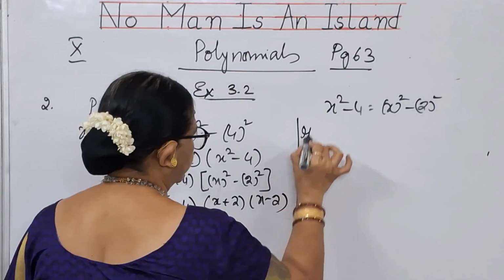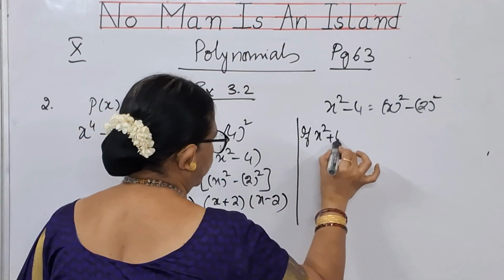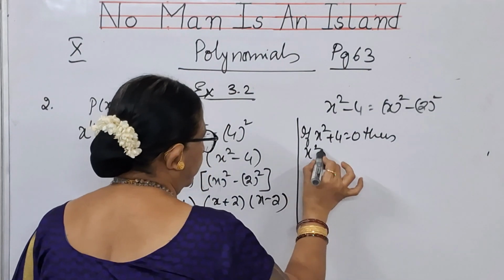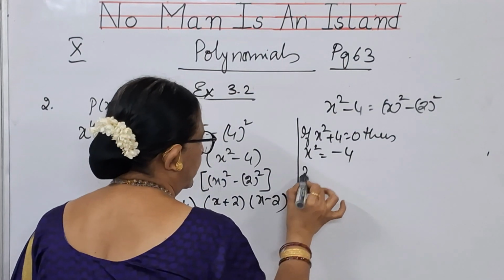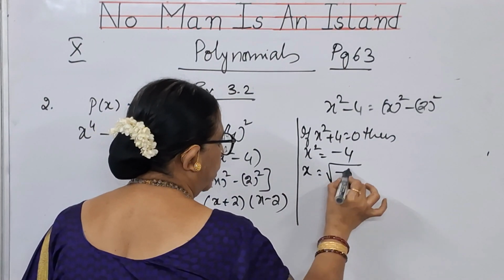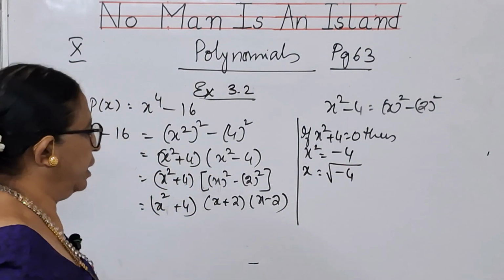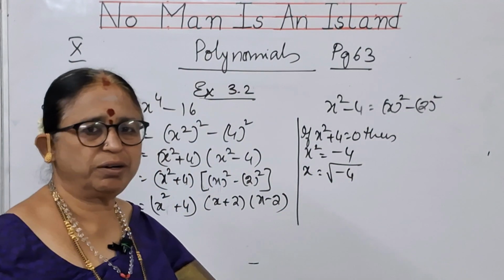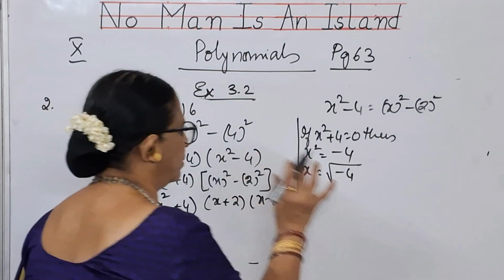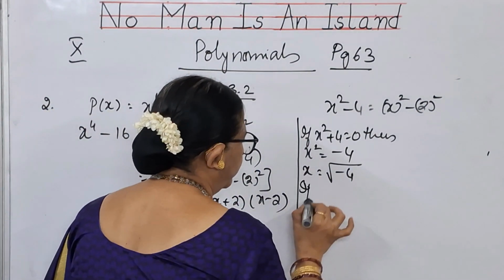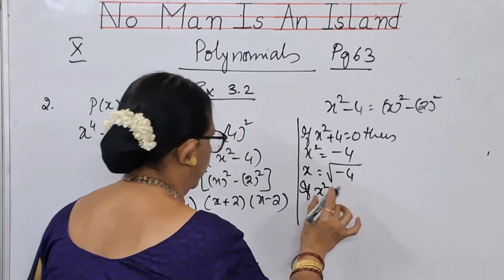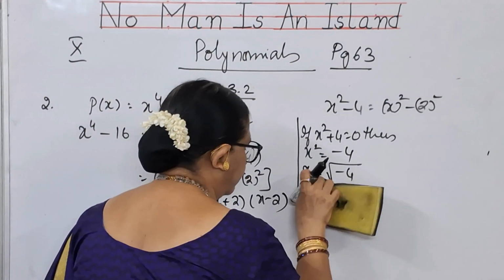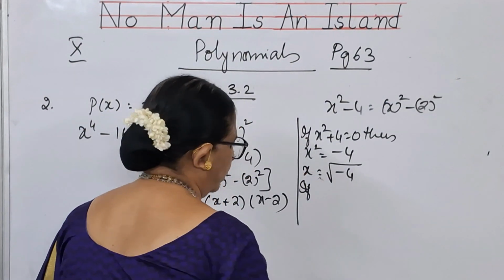So if x square plus 4 is equal to 0, then x square is equal to minus 4. So what is x? Root of minus 4. Can you simplify this, children? Square root of minus 4 we cannot do it. So it itself is the answer. Next, if x plus 2, you have got the other factors as x plus 2 into x minus 2.